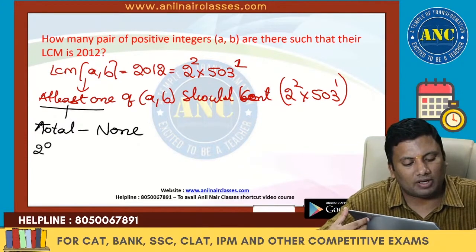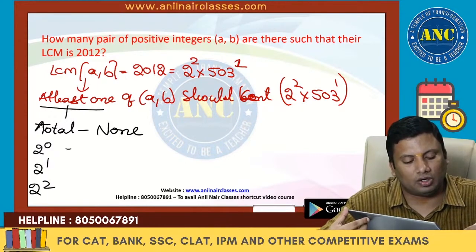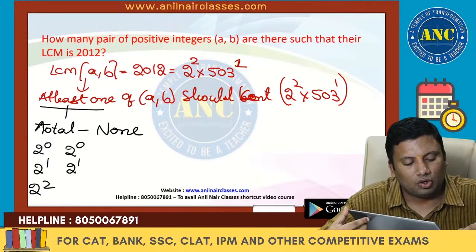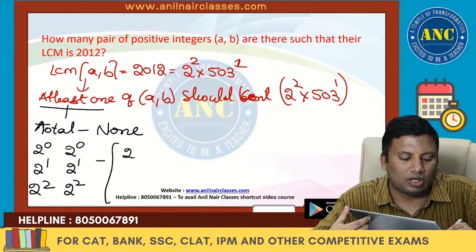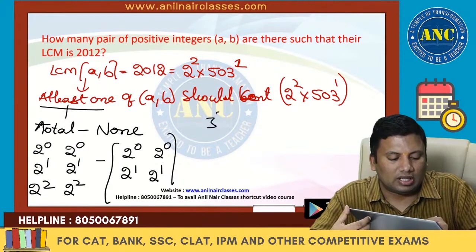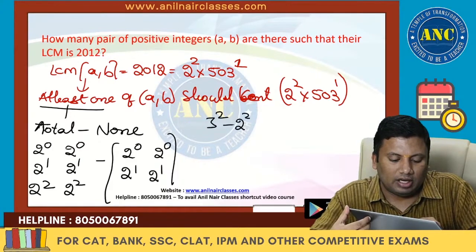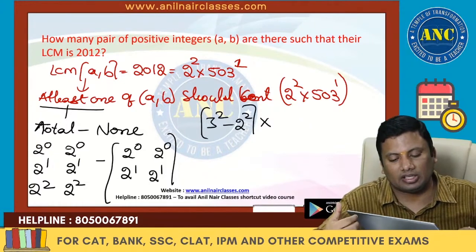Total how many powers of 2 can be distributed on A? 2 power 0, 2 power 1, 2 power 2. B also 2 power 0, 2 power 1, 2 power 2. None means don't take 2 power 2: 2 power 0, 2 power 1. So this is nothing but 3 square minus 2 square. Total minus not taking the highest power.